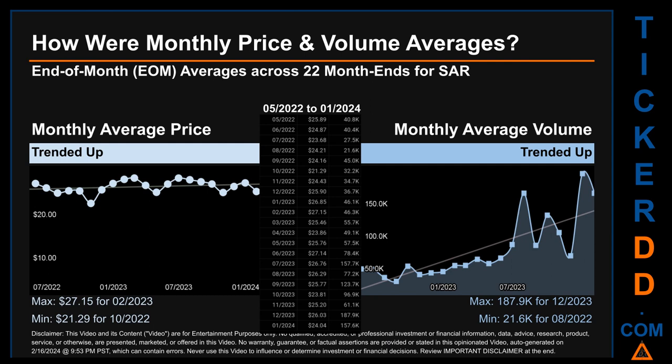The maximum end-of-month average price was $27.15 for 02/2023 while the minimum was $21.29 for 10/2020. Looking at volume, 12/2023 and 08/2022 respectively saw the highest and lowest monthly average volume at 187.9 thousand and 21.6 thousand.